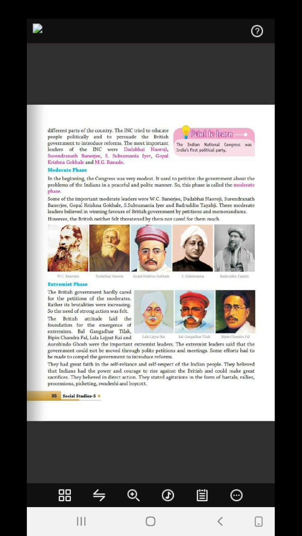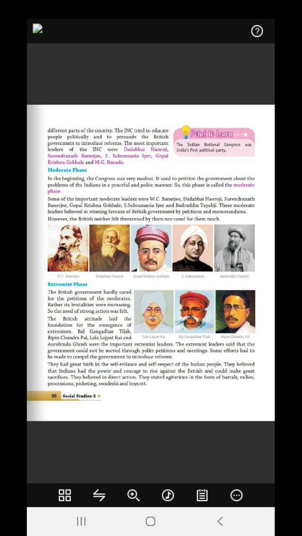Now the moderate phase. In the beginning, the Congress was very modest. It used to petition the government about the problems of the Indians in a peaceful and polite manner. So this phase is known as the moderate phase. They used peaceful petitions and peaceful manners to do their welfare.